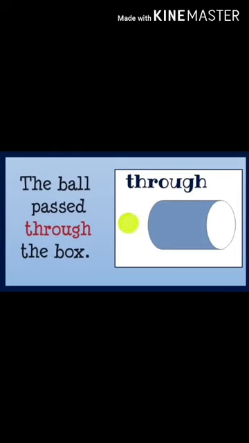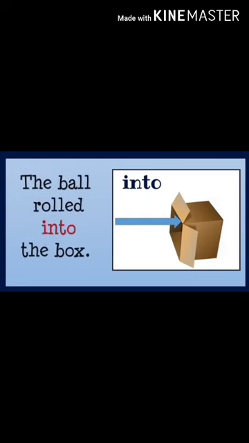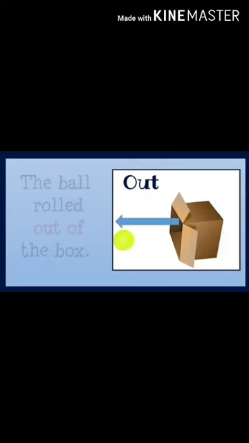Then the next word, through. The ball passed through the box. Okay. And into. The word into is also a preposition of movement. The ball rolled into the box, right? And one more word in the same way, that is out.